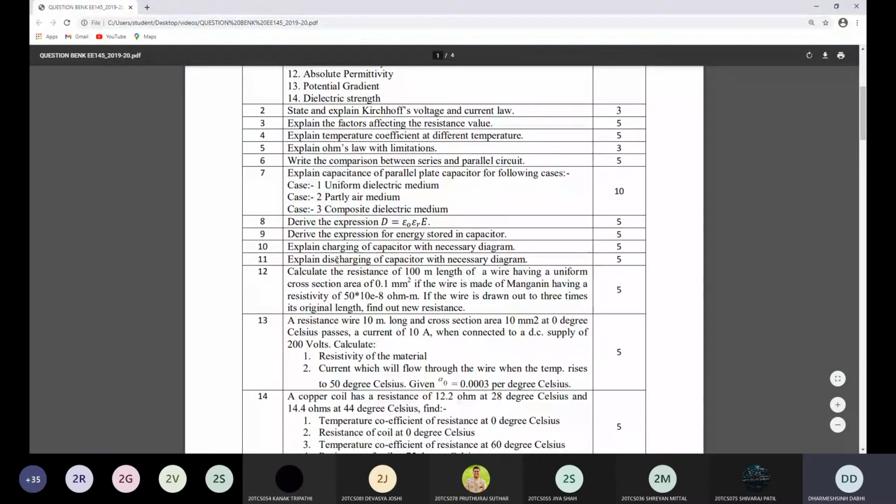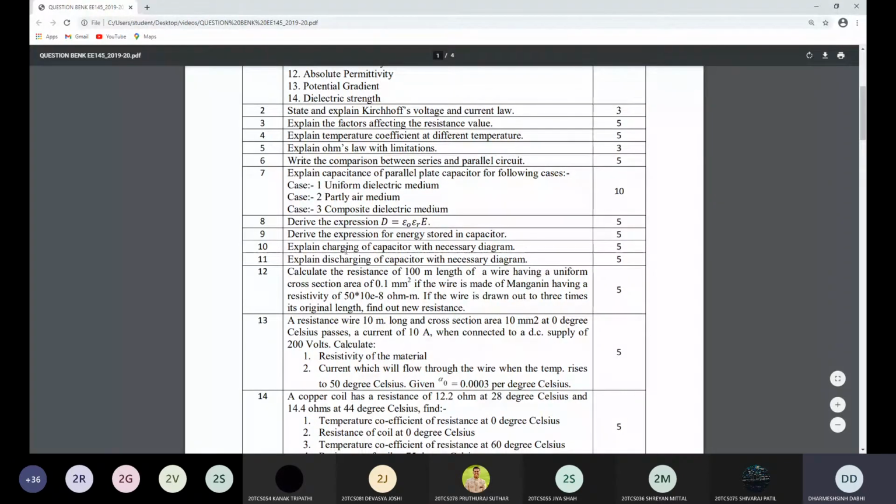Same way, in the last lecture we have done this: explain charging of the capacitor and discharging of the capacitor. So here in your syllabus, this charging and discharging is present, but the theory is not in your syllabus. Only the practical is in the syllabus. Okay, but I covered this topic also. So this topic may not be asked in the exam. Clear?